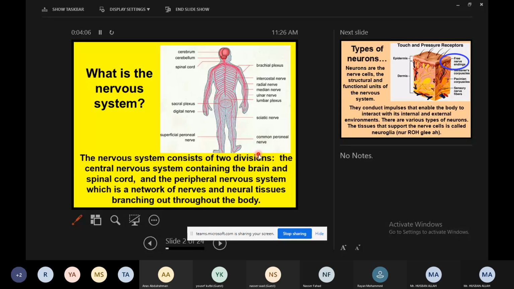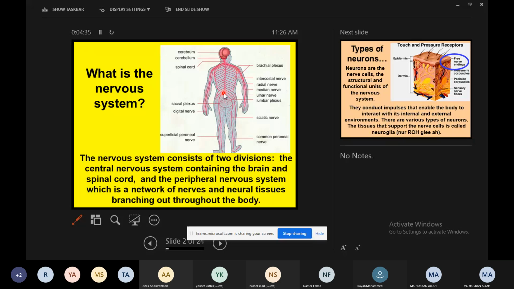Two types we can say. One we have central nervous system and other we have peripheral nervous system. Central nervous system contains only brain and spinal cord, while peripheral nervous system contains the rest of the nerves in the body, which arise from the brain and from the spinal cord. All the network which you can see, these are the network. Brain, this part, and spinal cord, this main central line you can see.